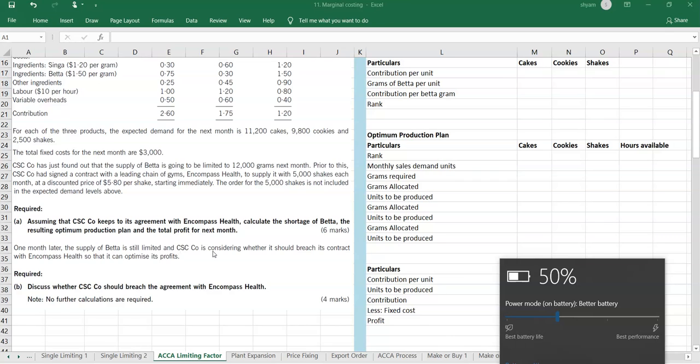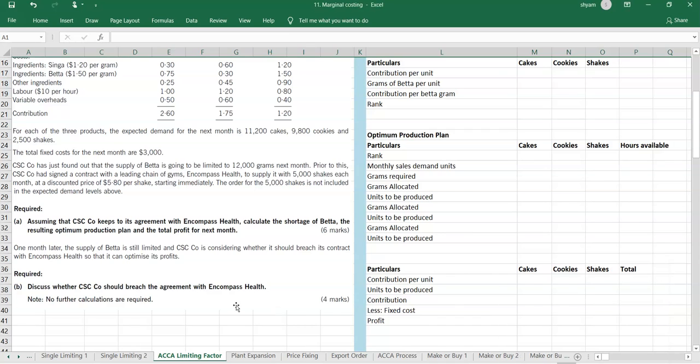and CSC Co is considering whether it should breach its contract with Encompass Health so that it can optimize its profit. So they're asking whether that agreement could be breached. And the last required is: discuss whether CSC Co should breach the agreement with Encompass Health. Okay, so that's about 4 marks.